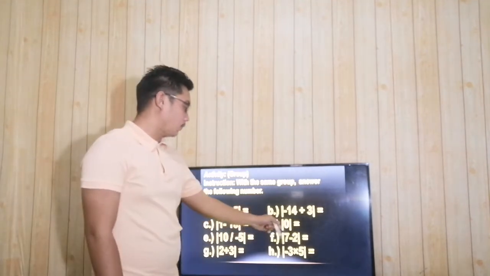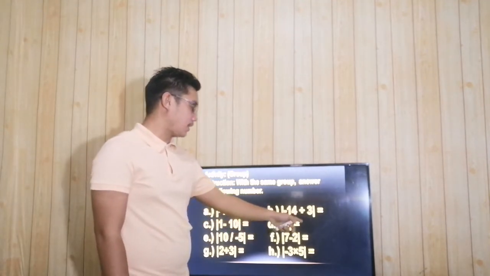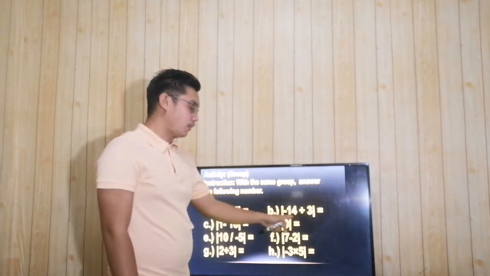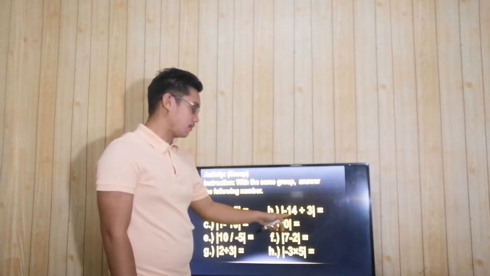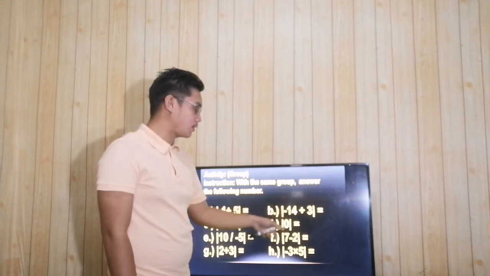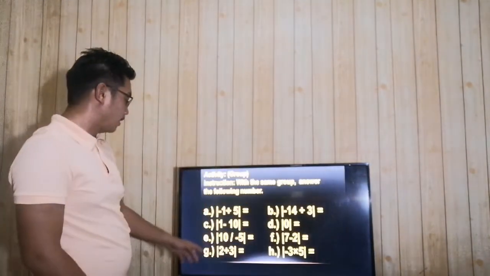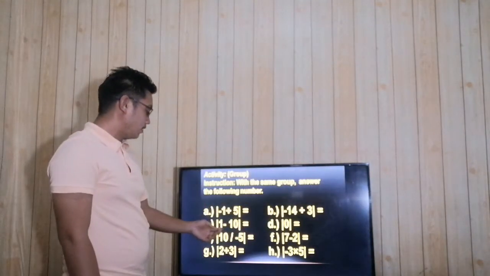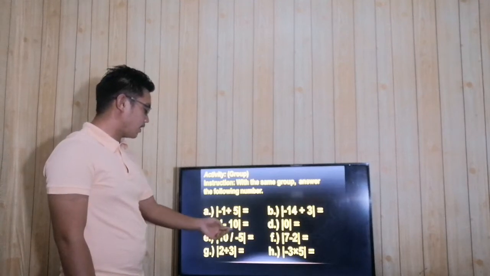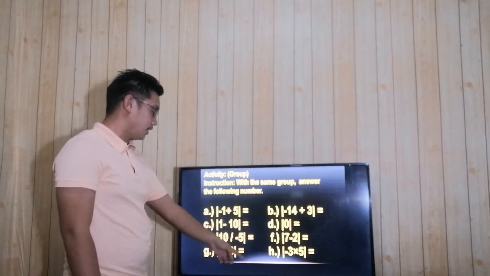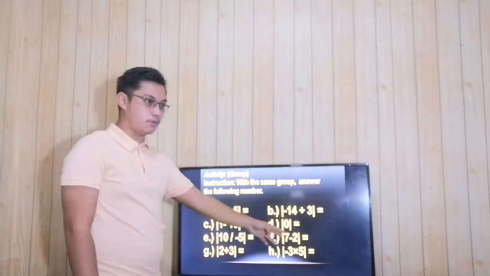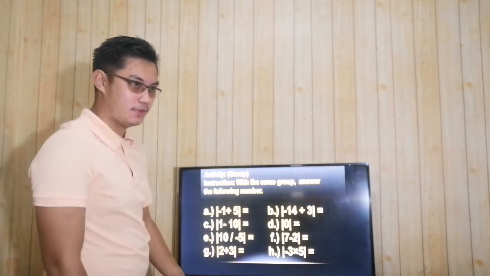And letter B, what is the absolute value of negative 14 plus 3? So, 14 minus 3 is 11. Since the negative has the larger value, we have negative 11. Since we are referring to the absolute value, our answer is positive 11. Letter C, absolute value of 1 minus 10 is 9. D, absolute value of 0 is 0.